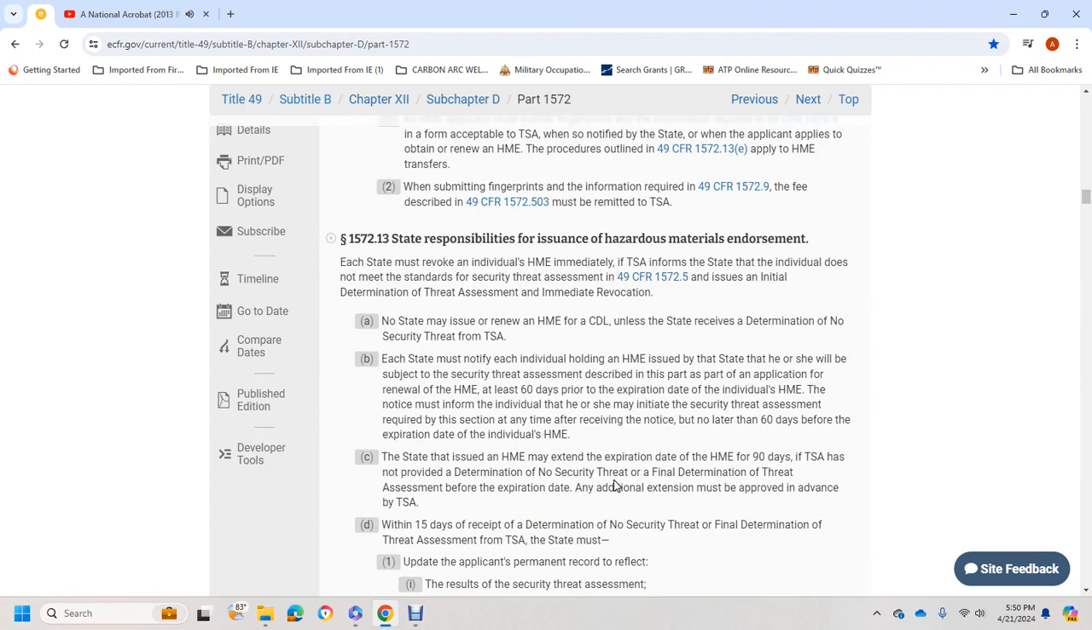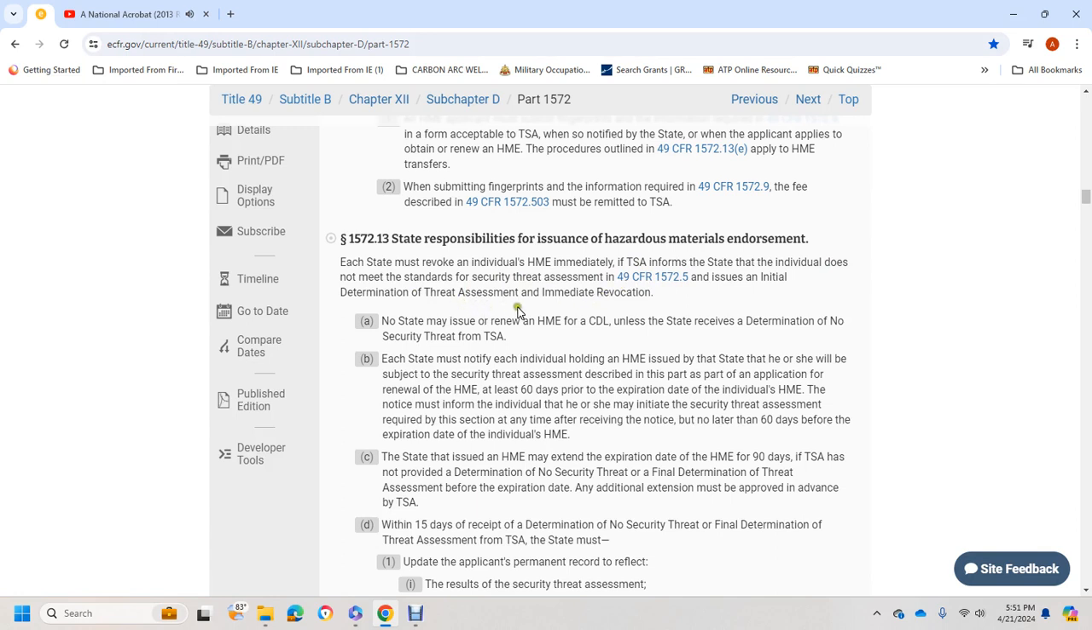49 CFR 1572.13: The state is responsible for the issuing of the hazardous materials endorsement. Each state must revoke the individual's HME immediately if the TSA informs the state that the individual does not meet the security threat assessment standards of Title 49 CFR 1572.5, with the issuance of the initial determination of threat assessment and immediate revocation.